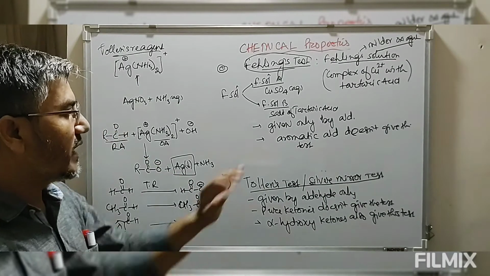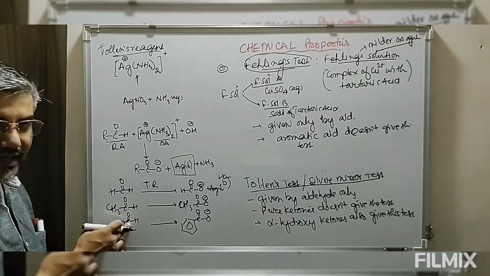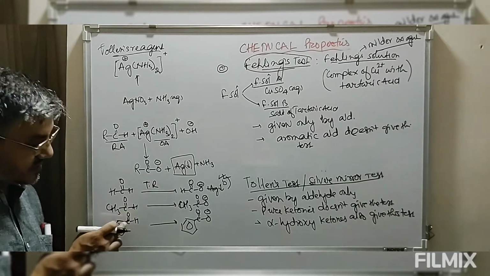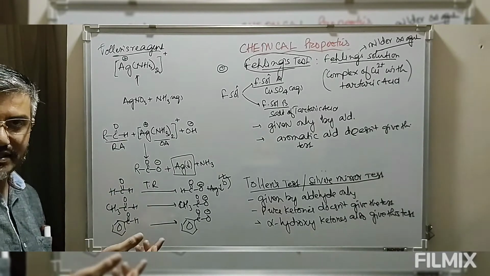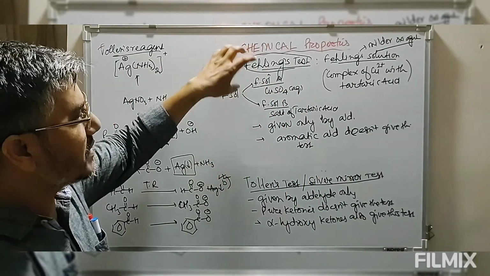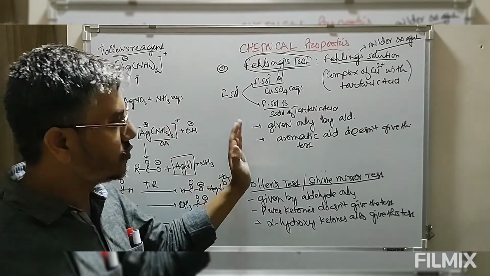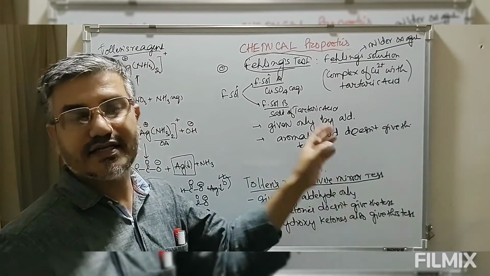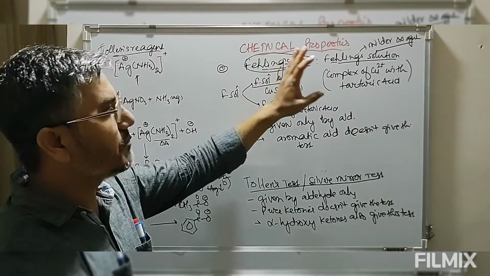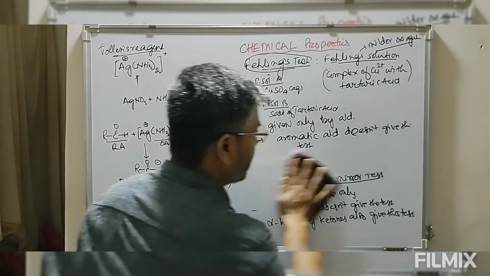The reason is that in the case of aromatic aldehyde, because of resonance, the electrophilic character is reduced. So this aromatic aldehyde is less reactive because of resonance from the pi electrons of the benzene ring. So aromatic aldehydes do not give the Fehling test, but it is given only by aliphatic aldehydes. So this is a milder oxidizing agent compared to Tollens reagent.